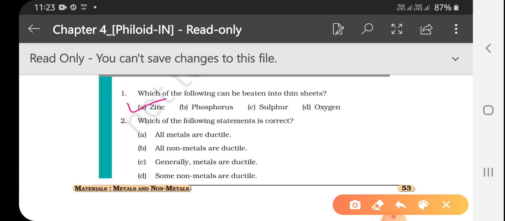Second question: which of the following statements is correct? A. All metals are ductile. B. All non-metals are ductile. C. Generally metals are ductile. D. Some non-metals are ductile. So what will be the option? Yes, the option will be C. Generally metals are ductile because some metals like mercury are not ductile. They cannot be drawn into wires.